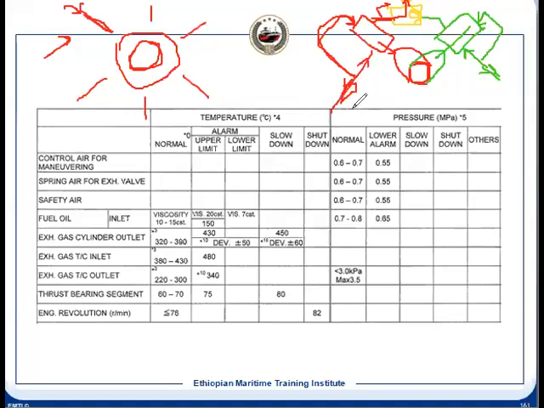Another problem: maybe this valve is leaking internally. Then also it can happen. The pilot air, instead of going to your cylinder air starting valve, gets leaked out from here. So then it will not function. During the reversing, your cylinder air starting valve will not function.